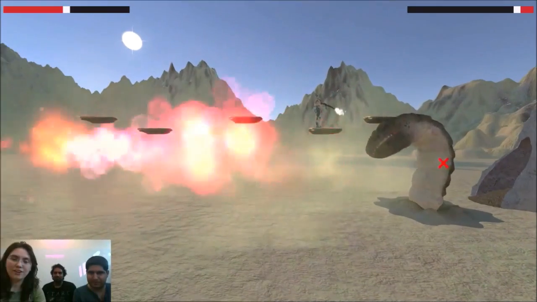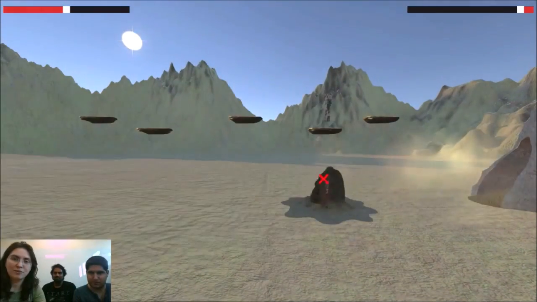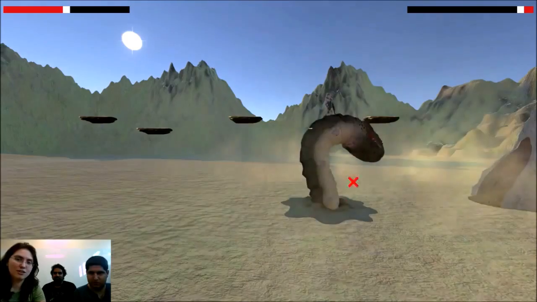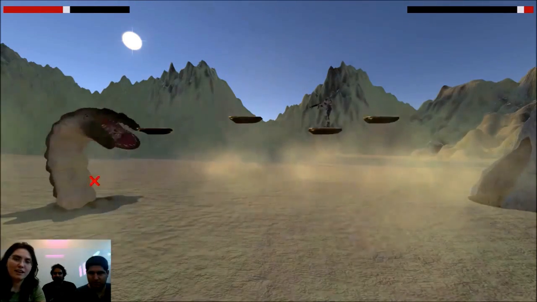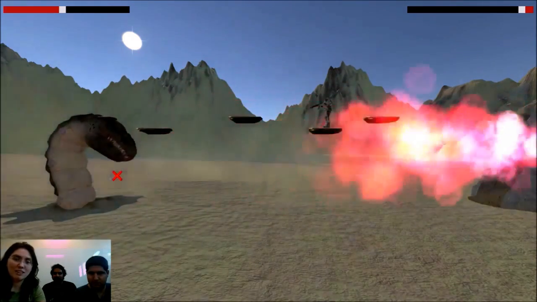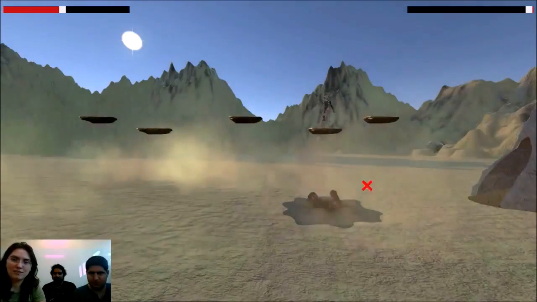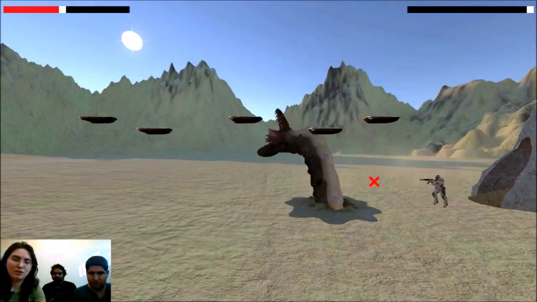Now that he's caught on that the poison doesn't work anymore, he's trying to use different attacks, which is the underground bite attack and this projectile attack, which is hitting me, so now he's using it more often. Let me just kill him so we can go to the next boss.